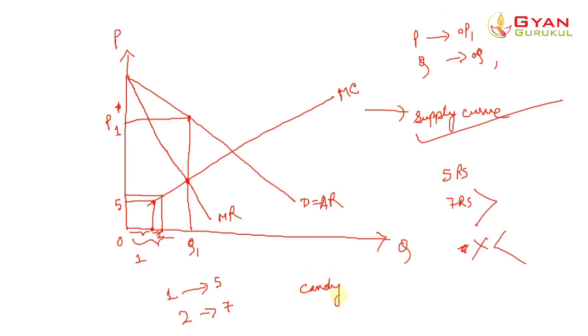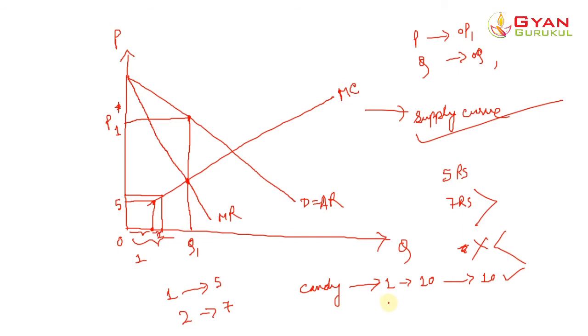Okay, you went to a shop to buy a candy. You know that the first unit of candy costs the producer or the seller, let's say, 10 rupees. Now in the production of the first candy, the marginal cost was 10, so I am ready to give you 10 rupees.